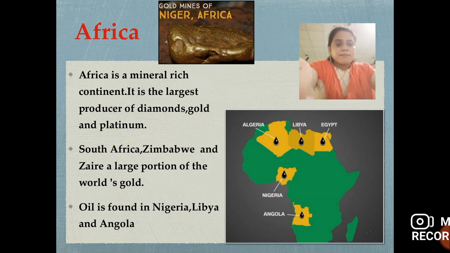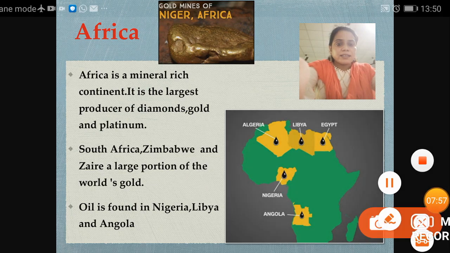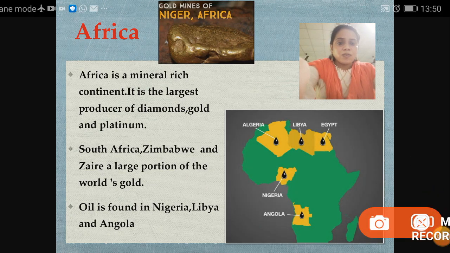South Africa, Zimbabwe and Zaire produce a large portion of the world's gold. Oil is found in Nigeria, Libya and Angola. So where is the oil found? Here you can see Egypt, Libya, Algeria, Nigeria and Angola. These countries are famous for oil production.